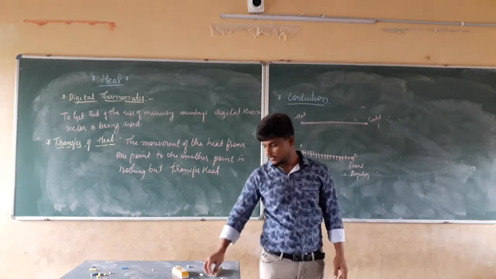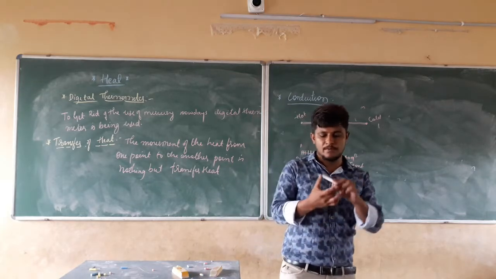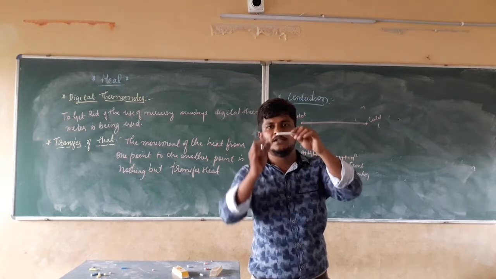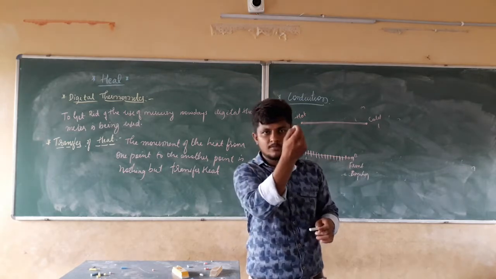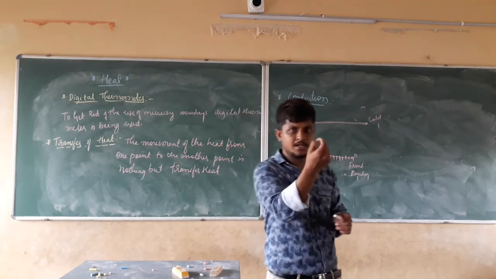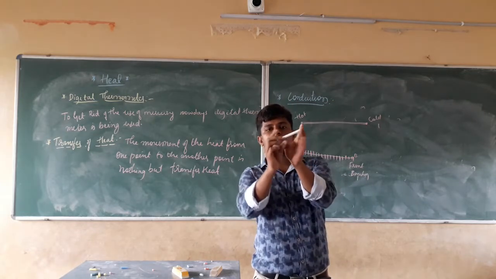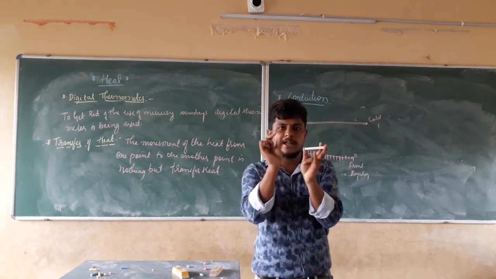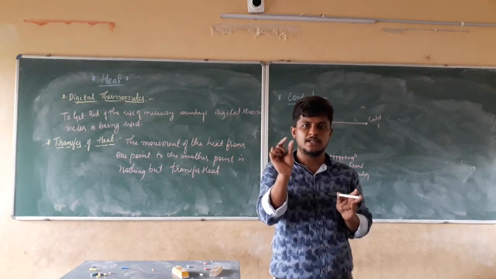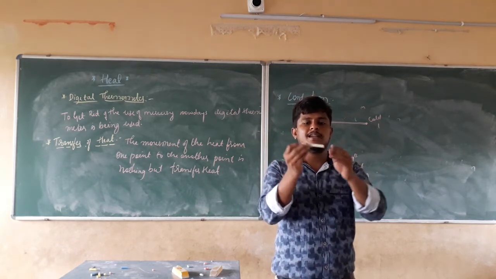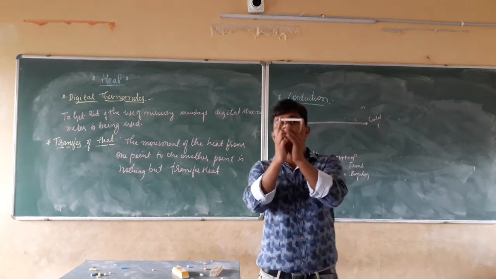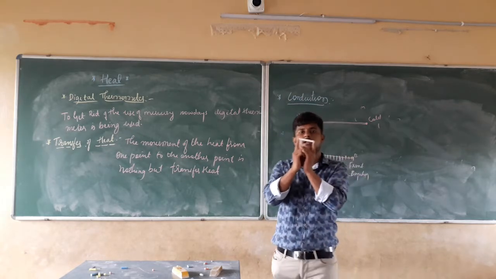What will be there? When we closely observe this chalk piece, when I break it into pieces, we get small dust particles of the chalk. That means the whole chalk is made up of small particles. The small particles together are holding this chalk.